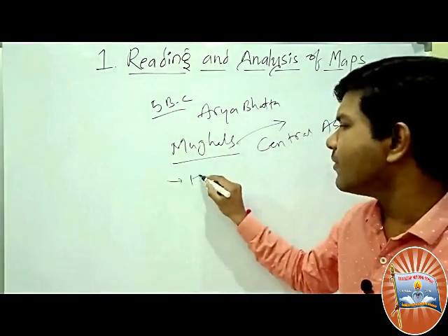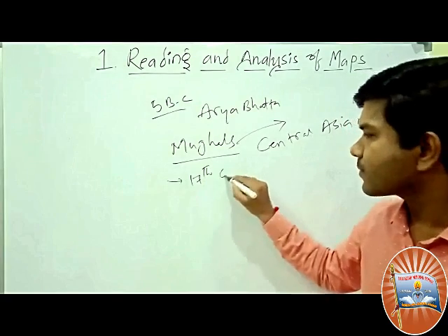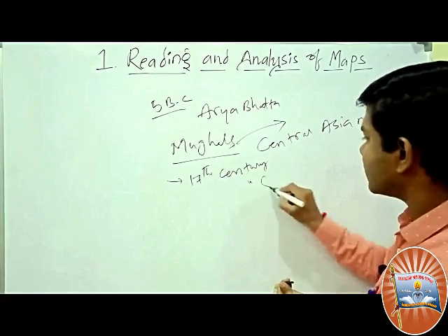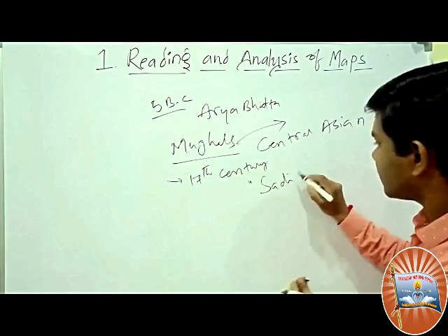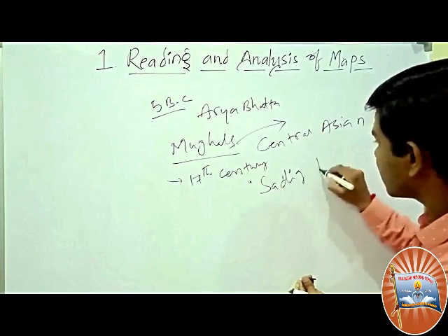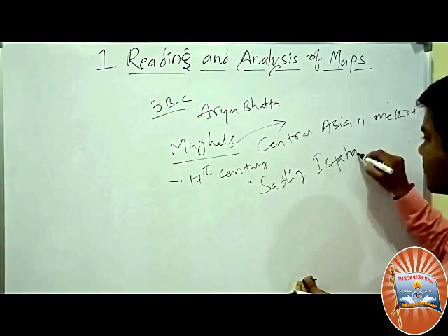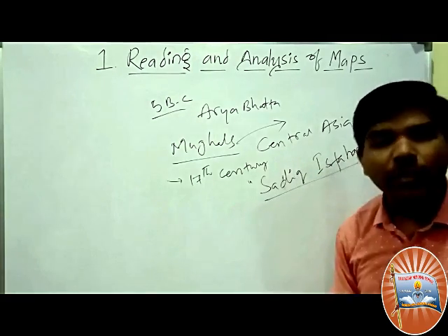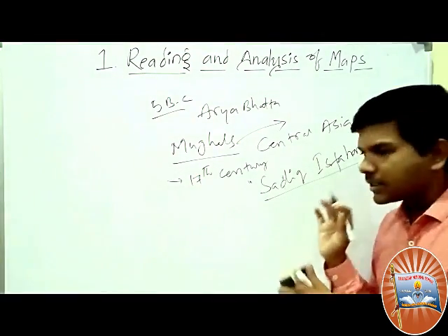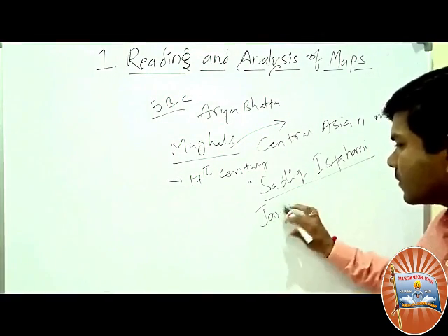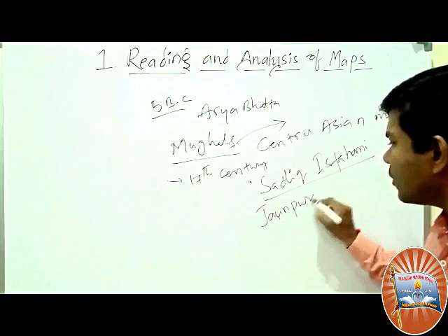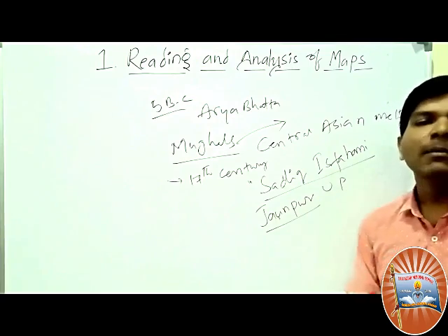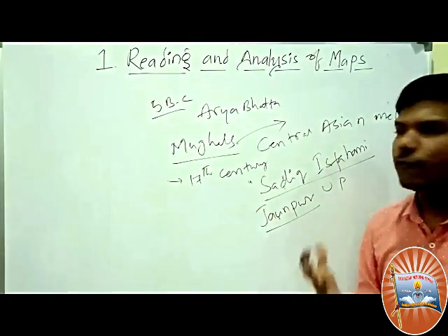Under the Mughals in the 17th century, Sadiq Isfahani was a cartographer, meaning he made maps for the Mughals in Jaunpur. Where is Jaunpur? It is located in UP. Some of the maps survived, some were lost.